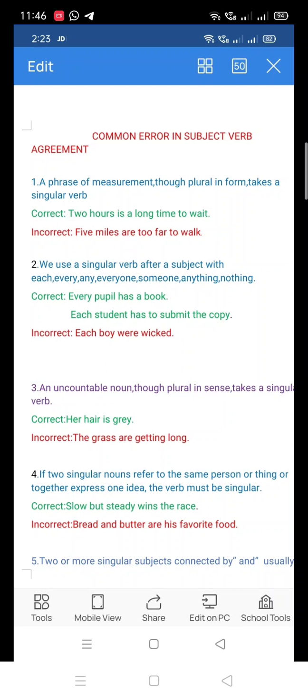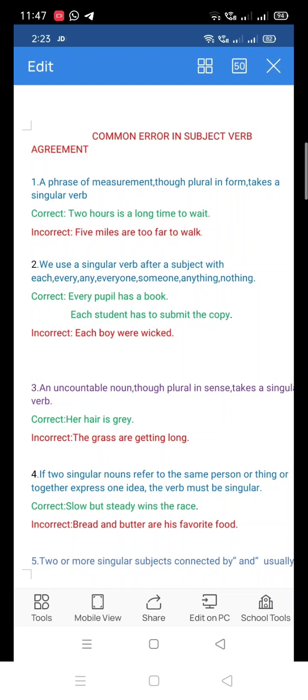Number 2, we use a singular verb after a subject with each, every, any, everyone, someone, anything, or nothing. Okay, so we use a singular verb after a subject with each, every, any, everyone, someone, anything, and nothing. Now look at the correct sentence. Every pupil has a book. Each student has to submit the copy.